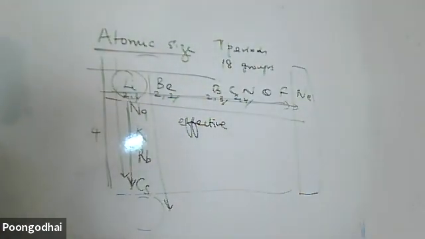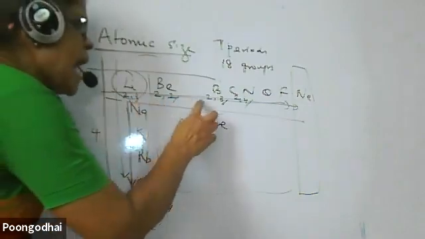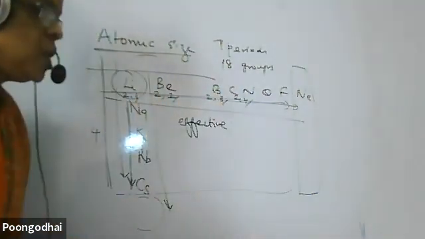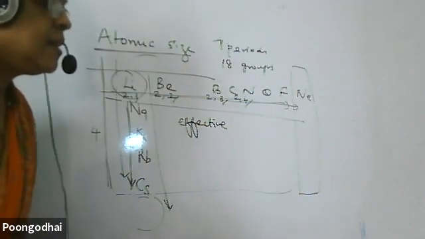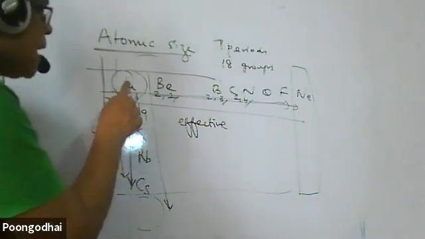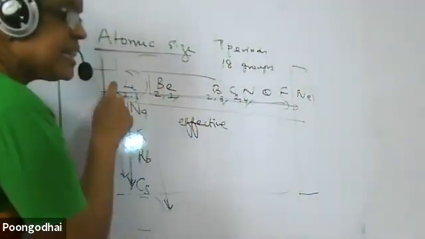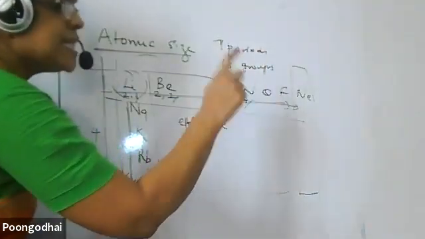When I move along the period, the size of the atom decreases. Why? The electrons get added up in the same shell. Hence, effective nuclear charge increases and the size of the atom decreases. So lithium is the biggest in the second period, and fluorine is the smallest in the second period.